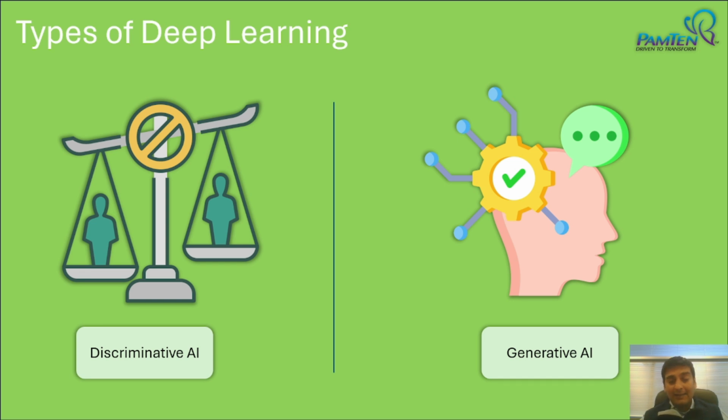So let's say if you take the same ML example, if you feed it an image of a dog, it will tell you that this is a dog. That is how discriminative AI works. And maybe if you give it a text in English, it will tell you that this is in English. If you ask it maybe what is 2 plus 2, it will tell you 4. So what generative AI does is it is able to create new things from whatever it has learned. Now, instead of just taking in the image of a dog and telling that this is a dog, it can produce new images of dogs, or it can write an entire story of a dog. So this is how generative AI works.